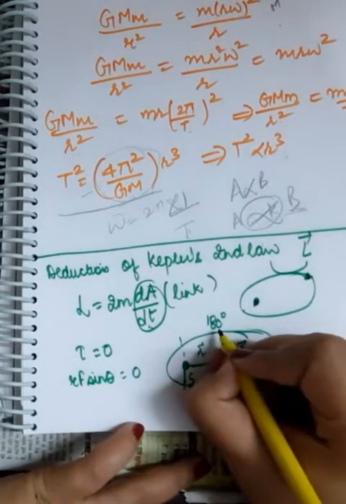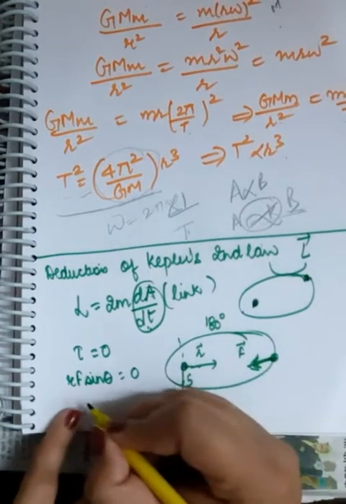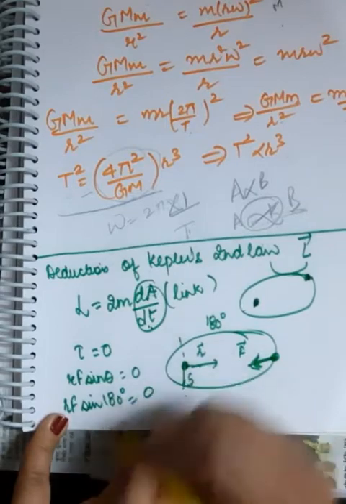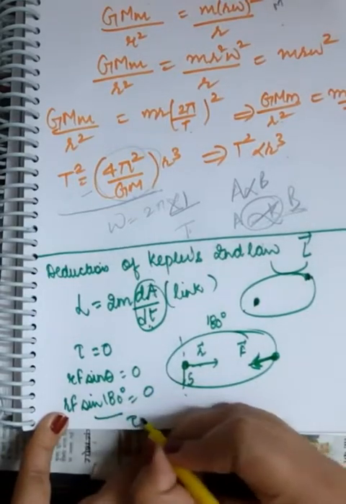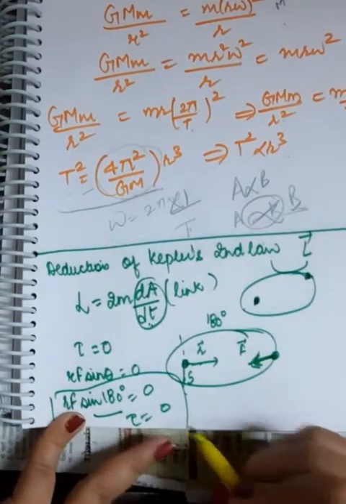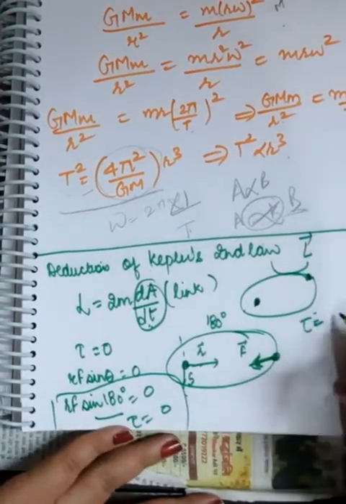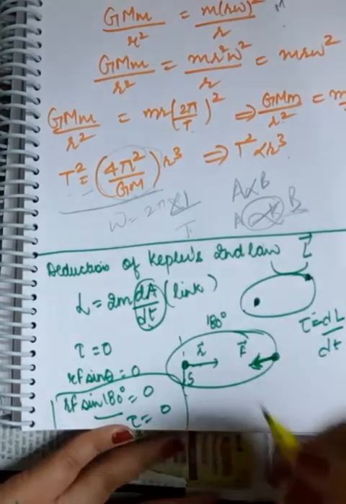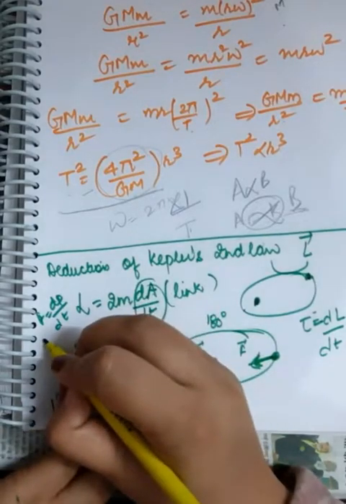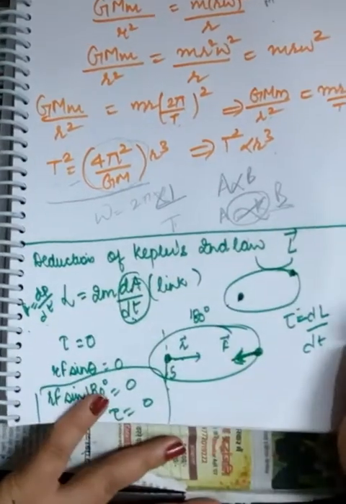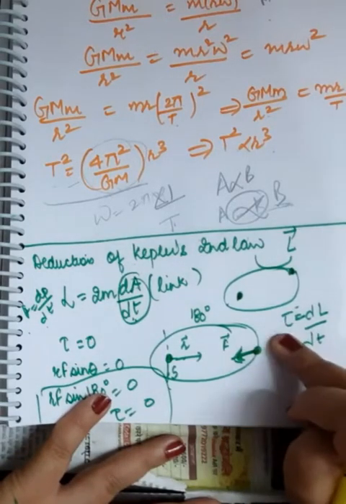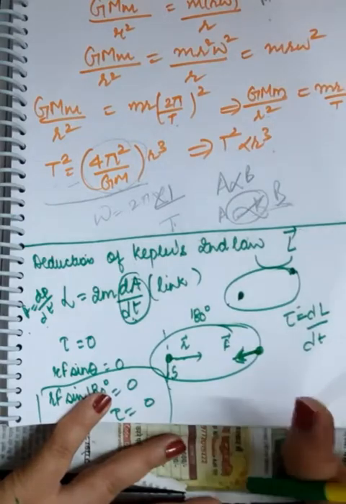So if they are sharing an angle of 180 degree with each other, this means RF sine 180 degree is equal to 0, because sine 180 is 0. So this makes torque equal to 0. So this is another logic why torque is equal to 0. But we know that torque is equal to dL by dt, just like force is equal to dP by dt by Newton's second law. Linear force is equal to the derivative of linear momentum, right? Same way, torque is equal to dL by dt. That is, rotational force is equal to the derivative of angular momentum.